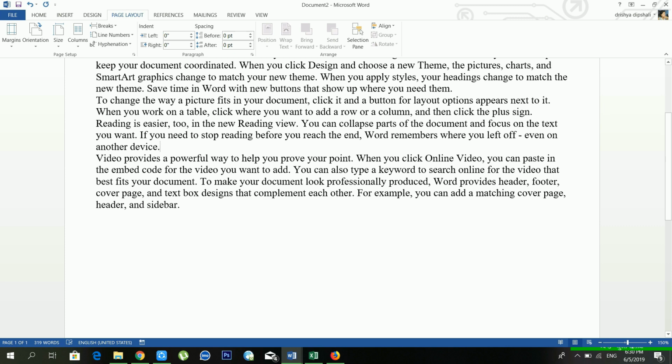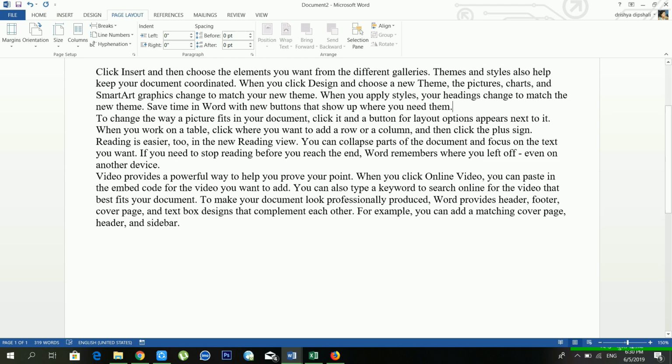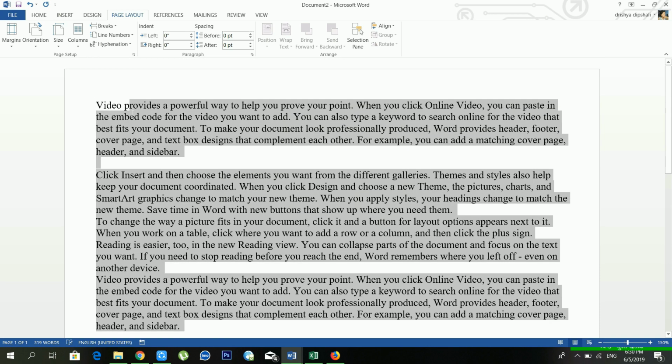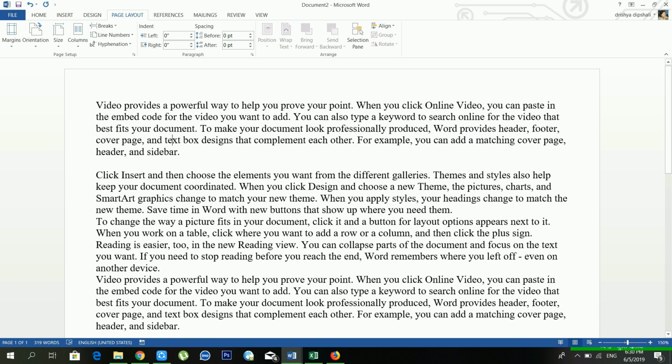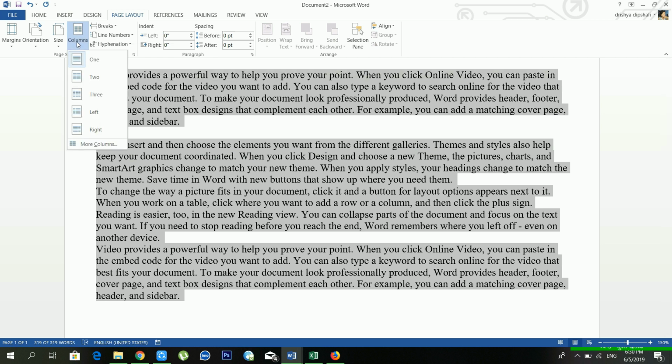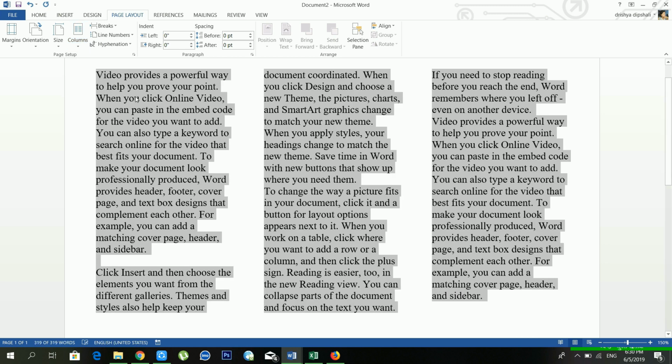Another option is columns. It's very useful when you are typing a newspaper. Now I'm using only one column. First of all, you have to select your document, go to columns and choose. From here, how many columns do you want to use? If you want 3 columns, just select 3 columns.